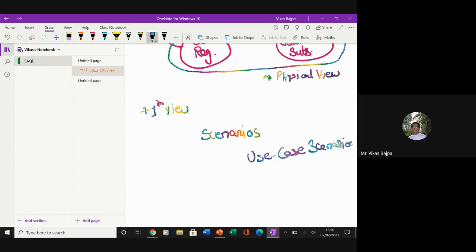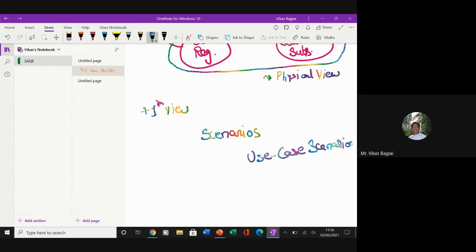Now, this 4 plus 1 view architecture gives you the flexibility of using the kind of style which you want. But as I said previously, it should be distinguishable.